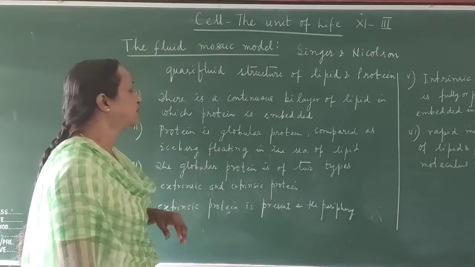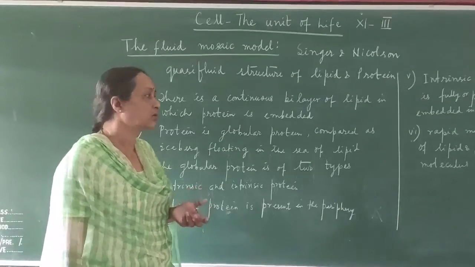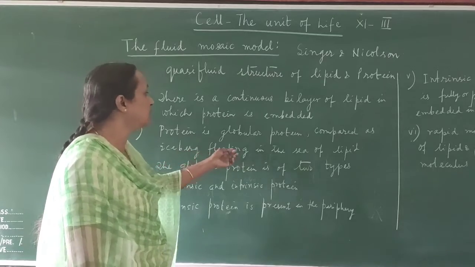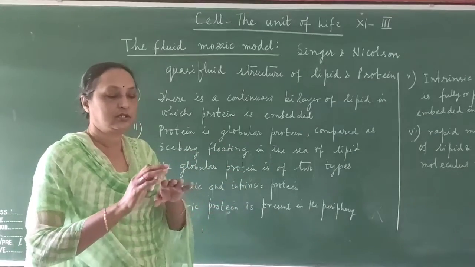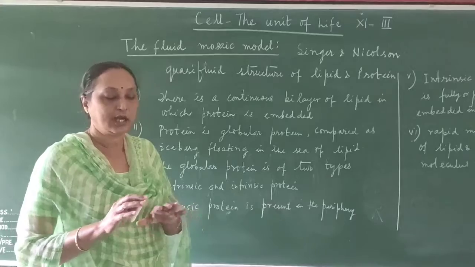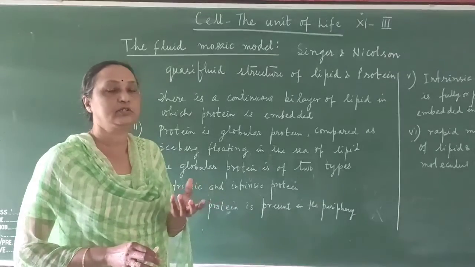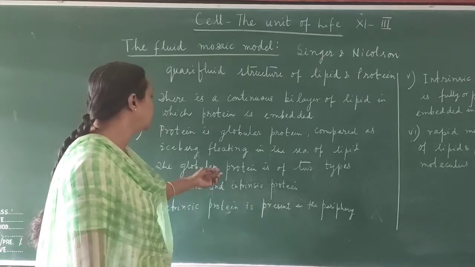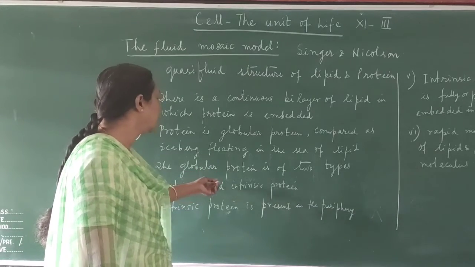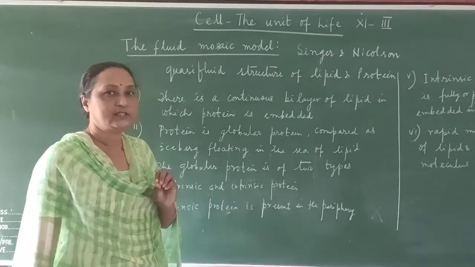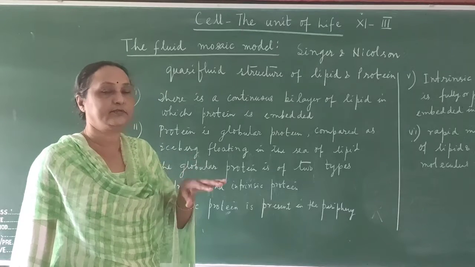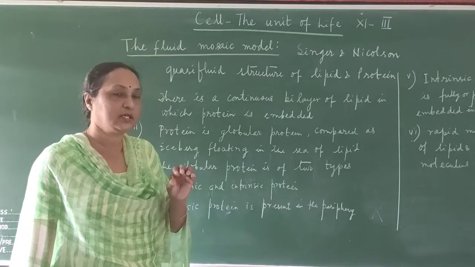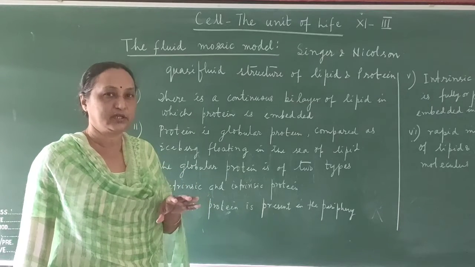Protein is a globular protein. The protein molecules are spherical, and it is compared to icebergs floating in a sea of liquid. The lipid is compared to the sea, and in the sea you can find the protein molecules floating like icebergs. The globular protein is of two types, extrinsic and intrinsic. Extrinsic protein is present in the peripheral part of the lipid bilayer, whereas intrinsic protein is present inside the lipid membrane.